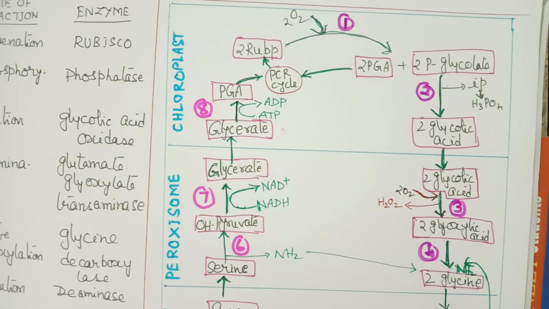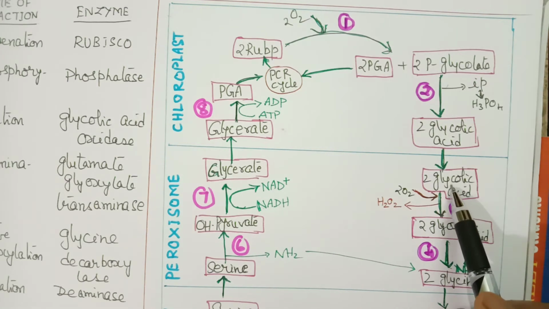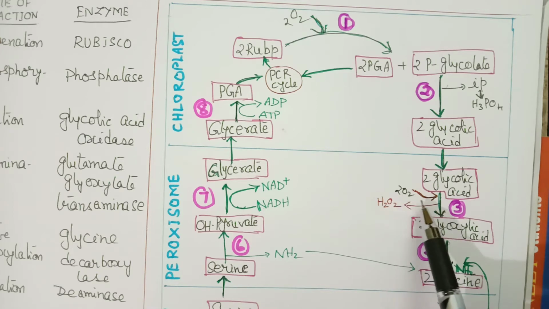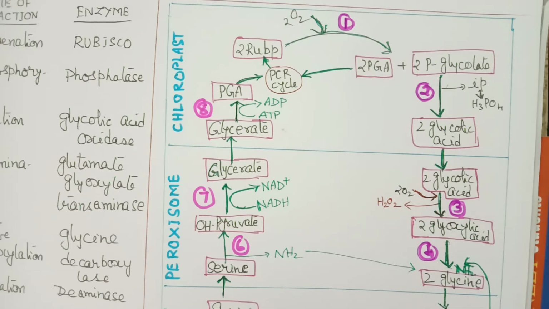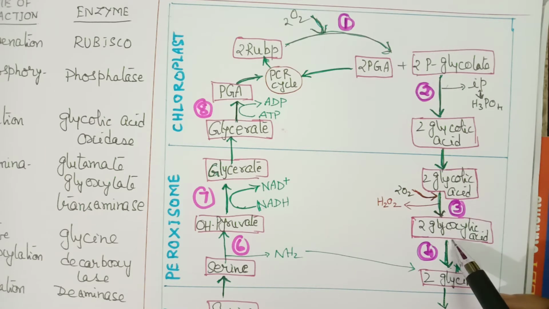This reaction requires oxygen, 2 oxygen molecules, and there is a formation of hydrogen peroxide also, and glyoxylic acid is formed.